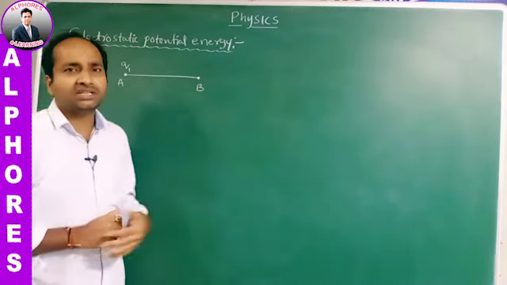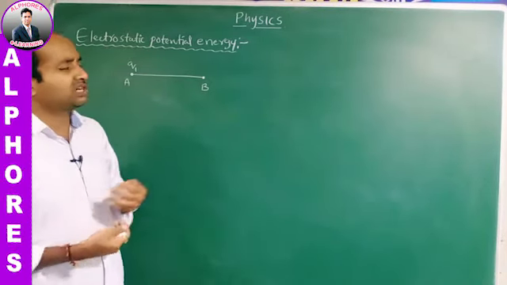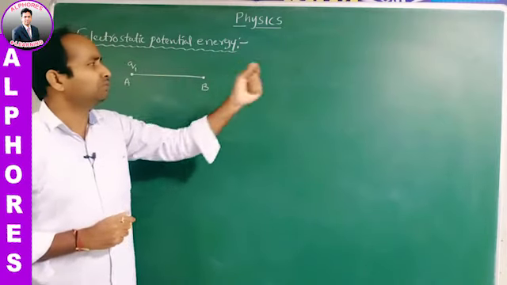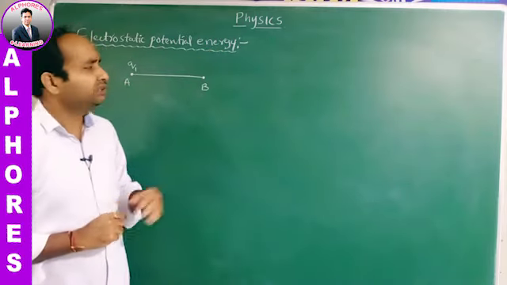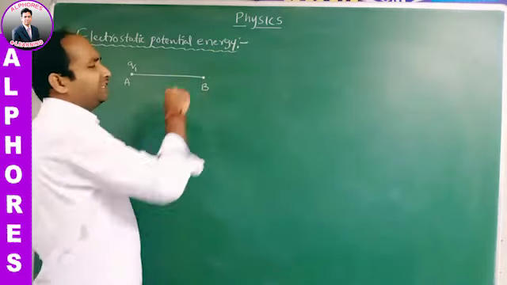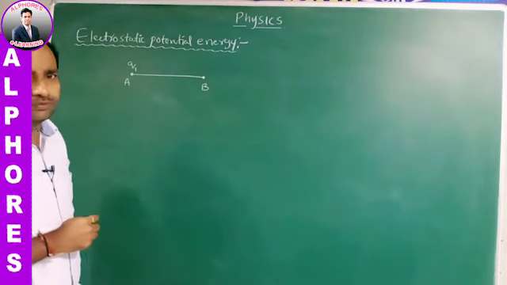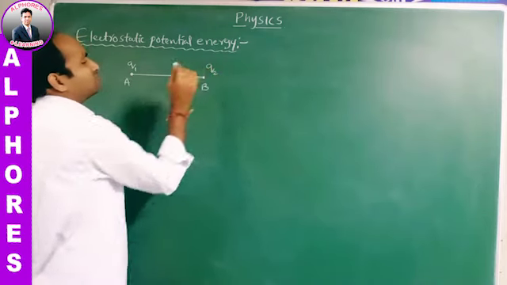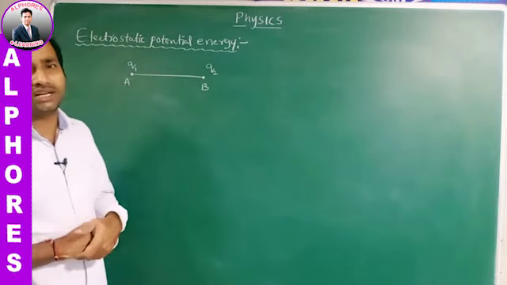Initially, at infinite distance, there is another charge Q2. Whenever we move the charge Q2 from infinity to the point B, against the electric field, a certain amount of work has to be done.